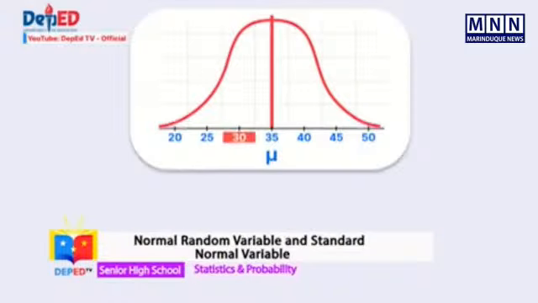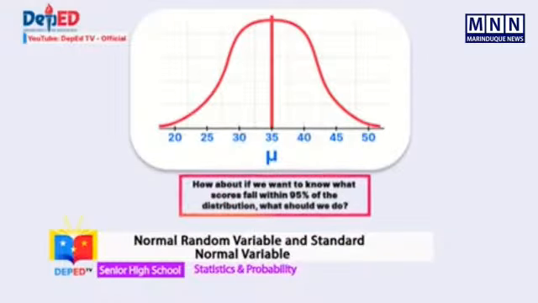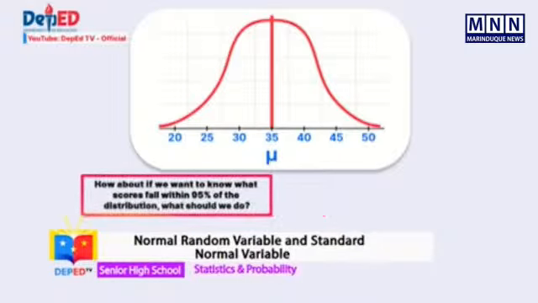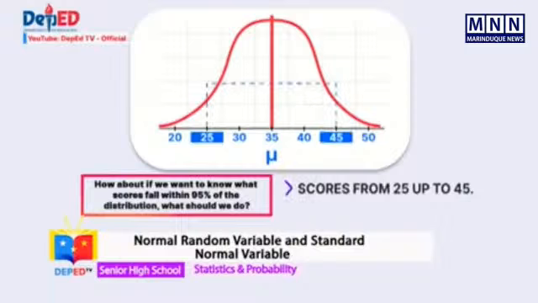Note that the scores of 30 to 40 fall within the first standard deviation from the mean. Therefore, the scores that fall between 30 and 40 are approximately 68% of the distribution. How about if we want to know what scores fall within 95% of the distribution? What should we do? Since 95% of the distribution lies within 2 standard deviations from the mean, then the scores corresponding to this area of the distribution are from 25 up to 45.